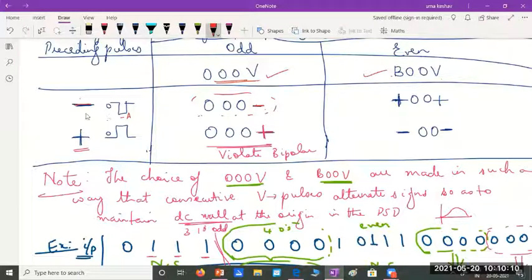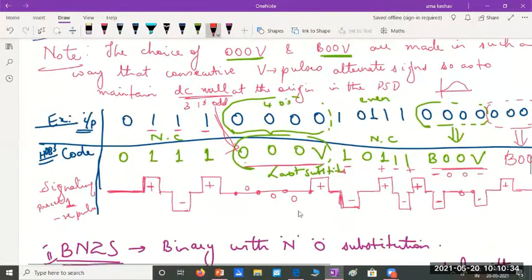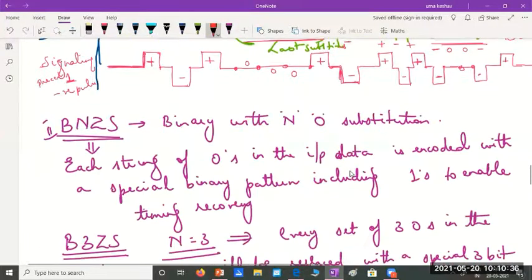In that also, if the preceding pulse is negative, we'll replace these bit values with plus 00 plus positive voltages, again violating the rule. 2 alternate ones are represented with the same voltage level. And if the preceding pulse was positive, we'll represent minus 00 minus. We had taken an example and seen the working of this.